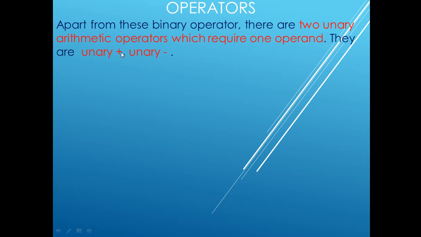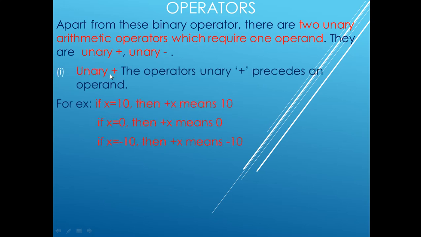If this plus requires only one operand, it is known as unary plus. If this minus operator requires only one operand, it is known as unary minus. One by one we will see examples. The unary plus operator precedes an operand. Whenever you see this plus operator before the operand, it is known as unary plus.